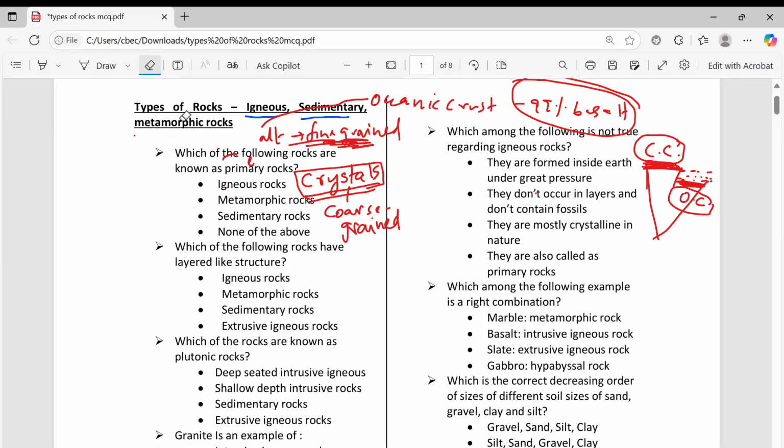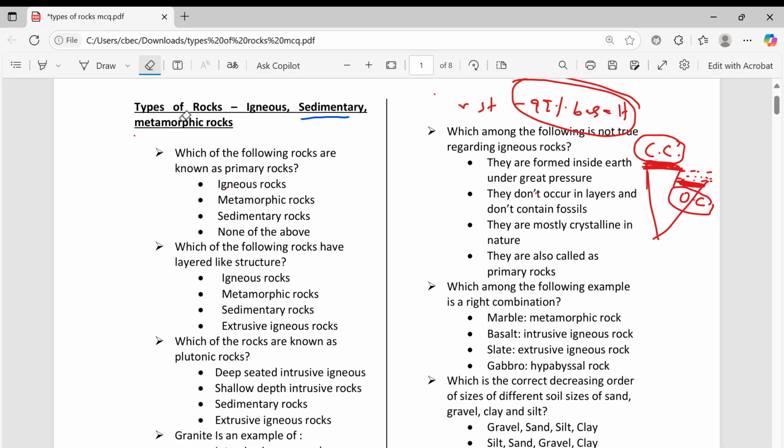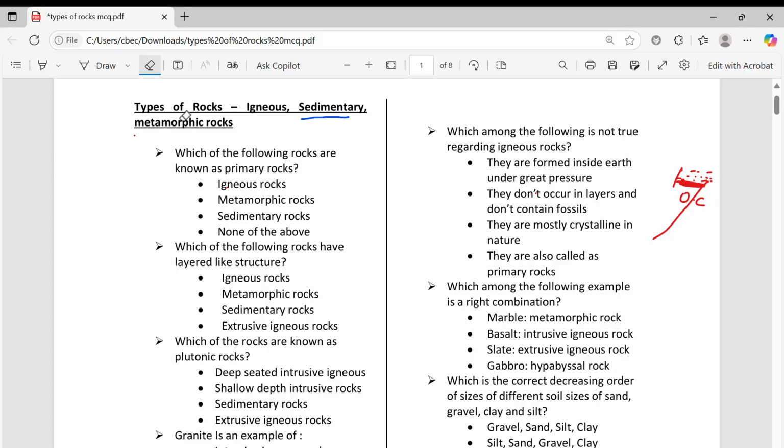And if you take intrusive, again you can classify them into two types. Somewhat very deep, that is plutonic rock, example granite, and there is some just below the surface, hypabyssal rocks, example dolerite. Then extrusive rocks, you can remember basalt is the extrusive rock example, that is a very important example, basalt.